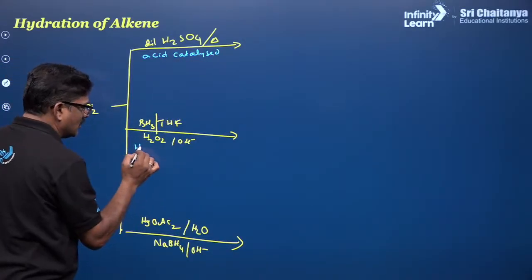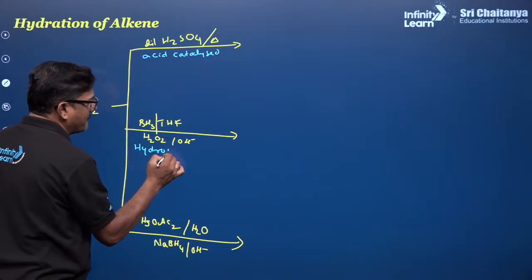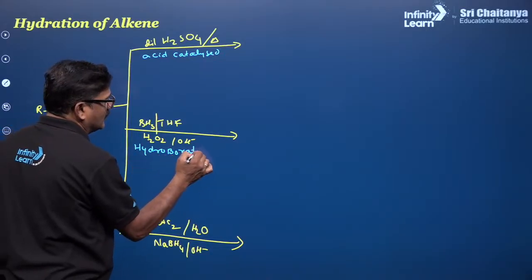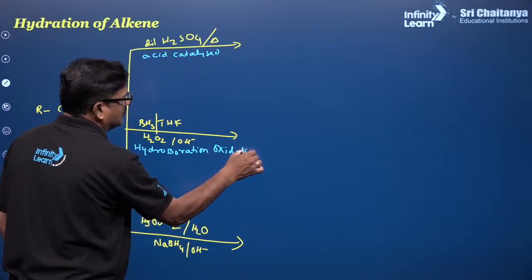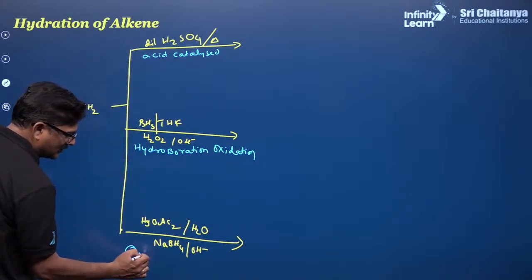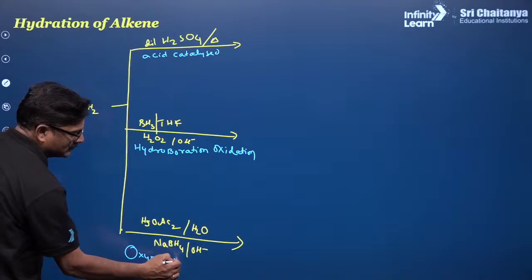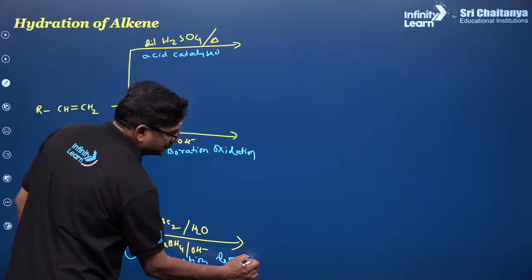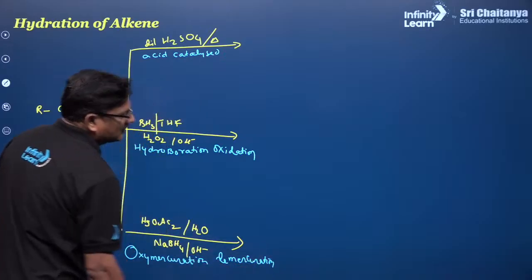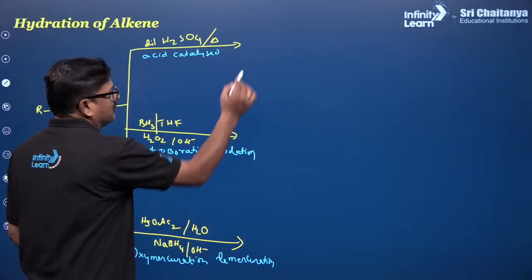This is called hydroboration oxidation. This is what is called oxymercuration and demercuration. So I just want to give you some important noteworthy points for this.